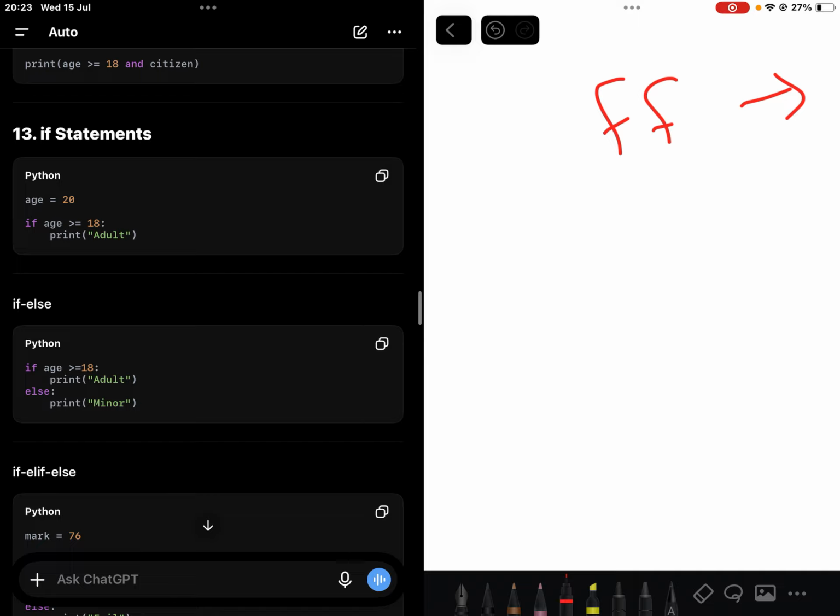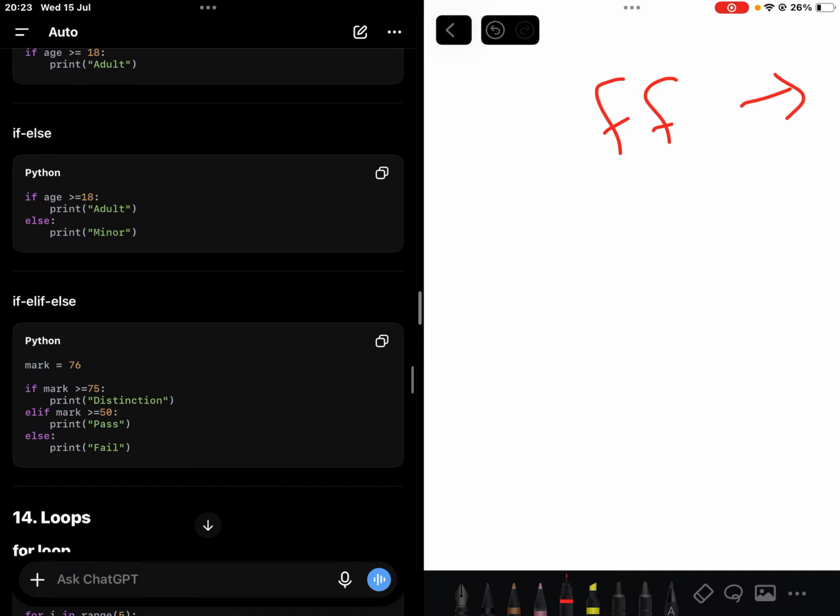I'm not. Then else, that means I'm a minor. If I'm not greater than 18, that means I'm less than 18, I'm a minor. Then elif, which is else if in full, is an additional condition if the if condition doesn't trigger, right?